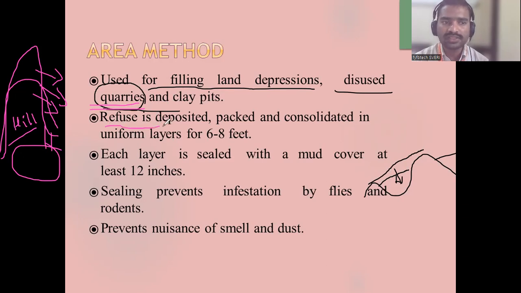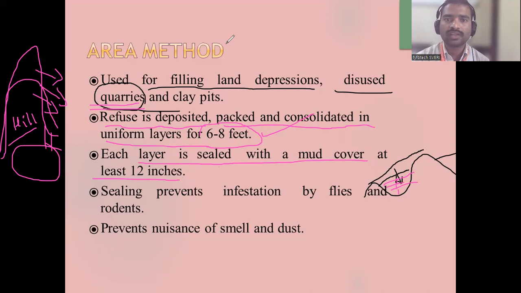So refuse is deposited, packed and consolidated in a uniform layer of 6 to 8 feet. Yes, so here also, whatever the depressions are, there they will make it. This is 6 to 8 feet. So the waste is put 6 to 8 feet deep. Each layer is sealed with a mud cover of at least 12 inch.